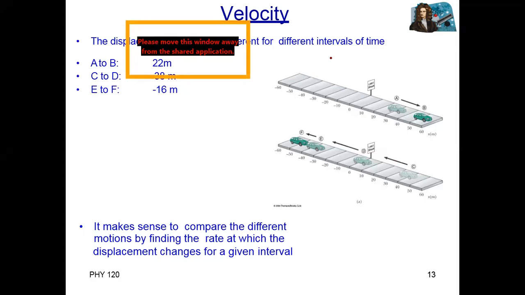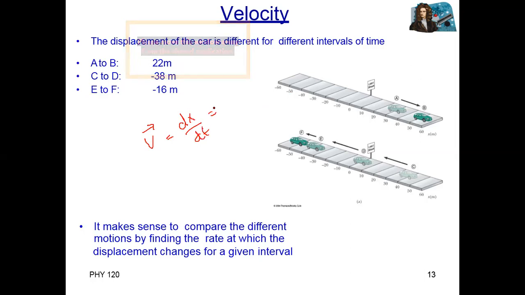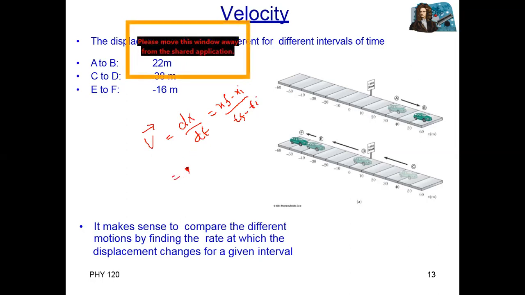Correct? And the formula of velocity is, because this is a vector quantity, so we need an arrow. V equal to what? Change in displacement divided by time. You can say xf minus xi, change in displacement, divided by final time minus initial time. Correct? So v is equal to the rate of change of displacement.